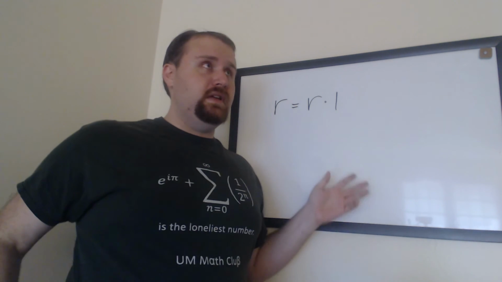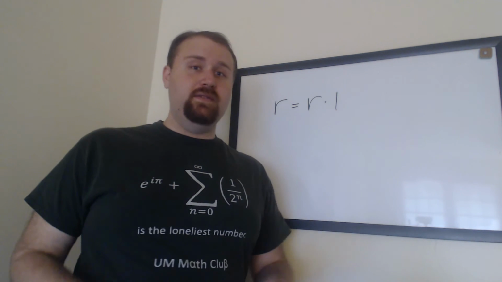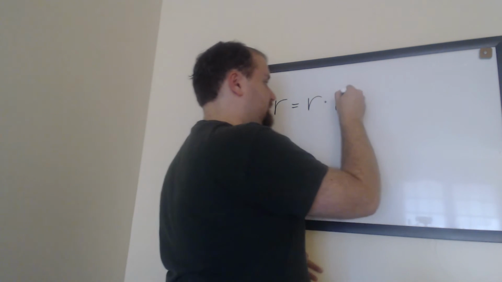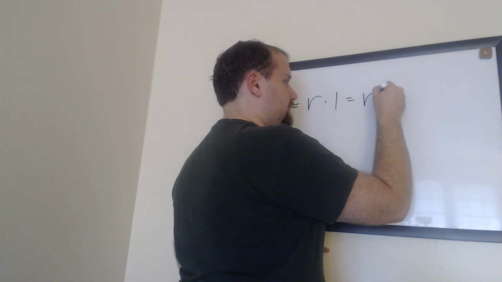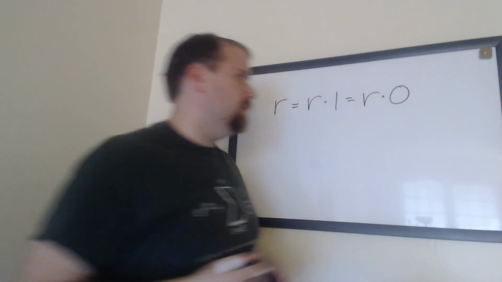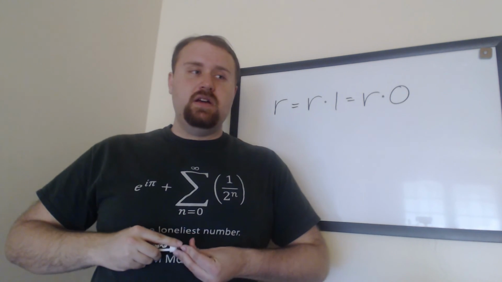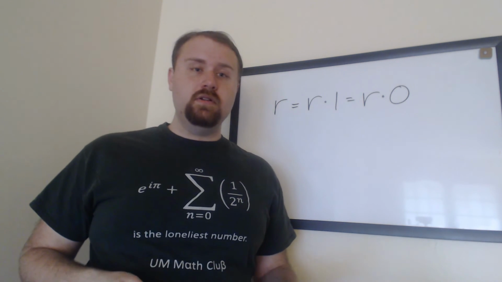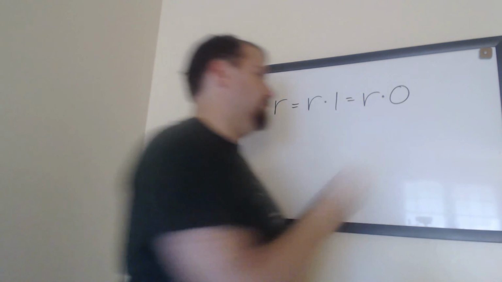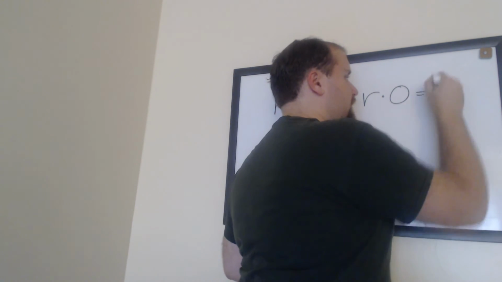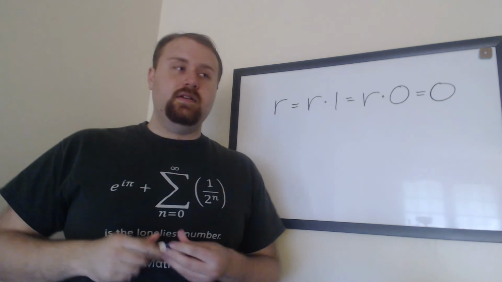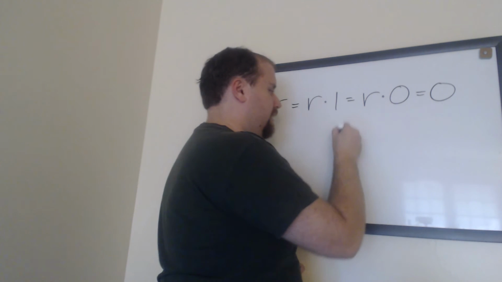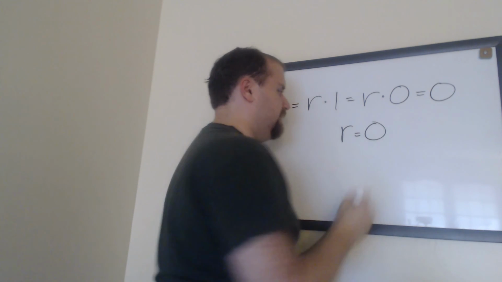But because I divided by 0, I now know that 1 and 0 are the same number. So this should be the same as r times 0. But I also know that 0 times any number is 0, which means that this has to be equal to 0. So if I look down this chain, I realize that any real number has to be equal to 0.